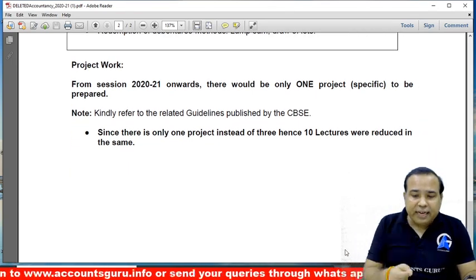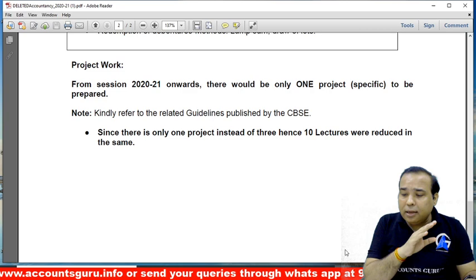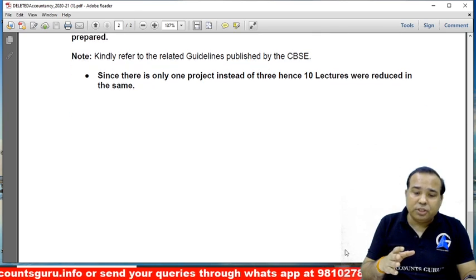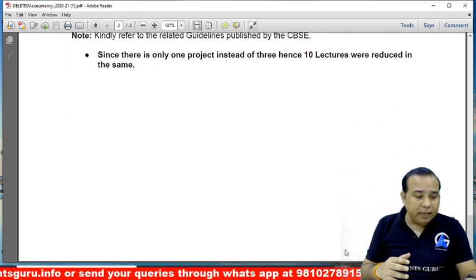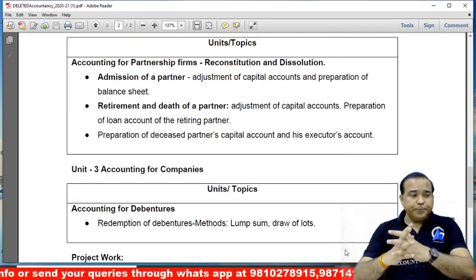So from session 2021, only one project. So kindly refer to the guidelines. Since there's only one project instead of three, hence 10 lectures will be reduced in the same.